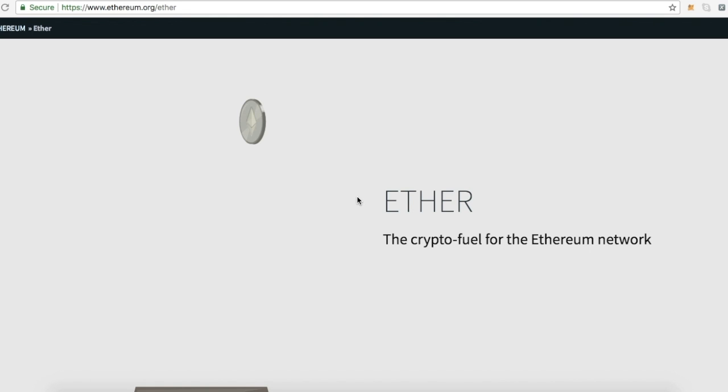Hello and welcome to our lecture, aimed to show how to get Ether in the Rinkeby test network. I hope you have already created an account in MetaMask so you can proceed.